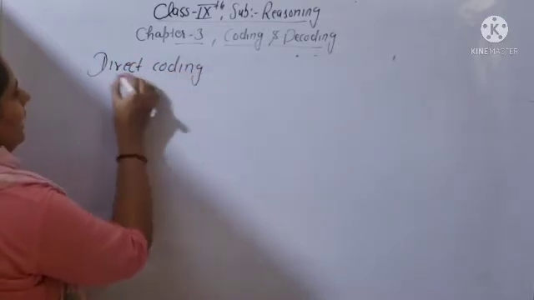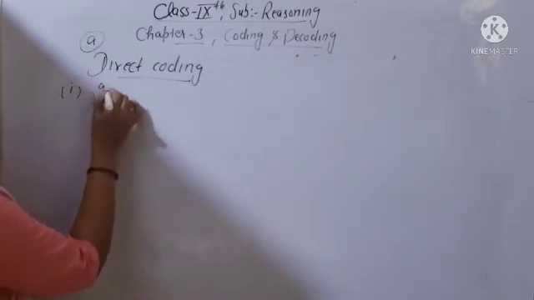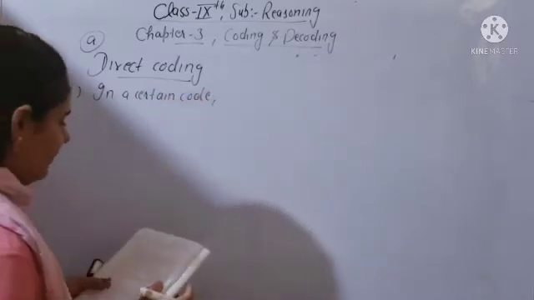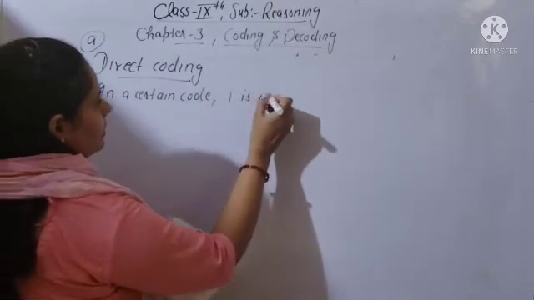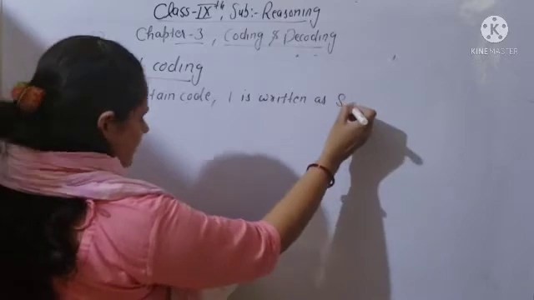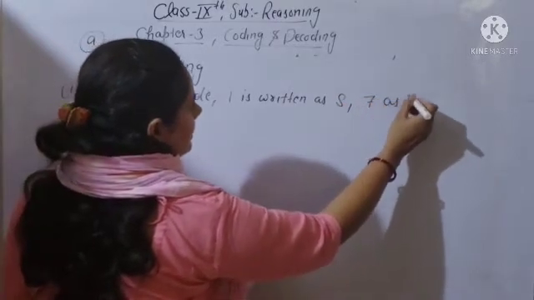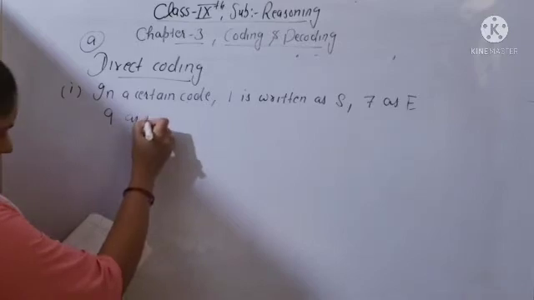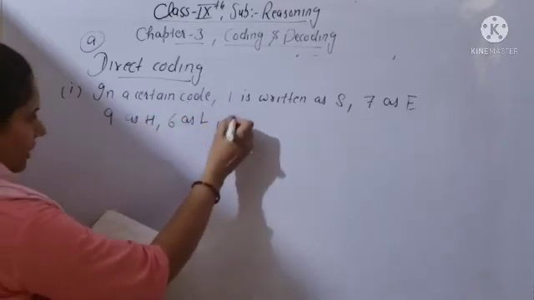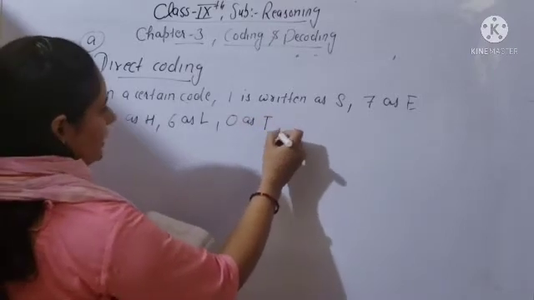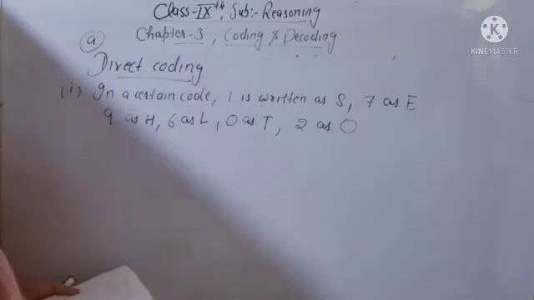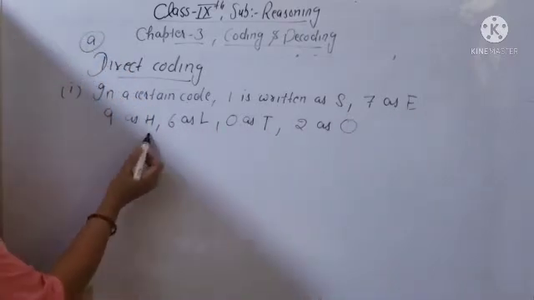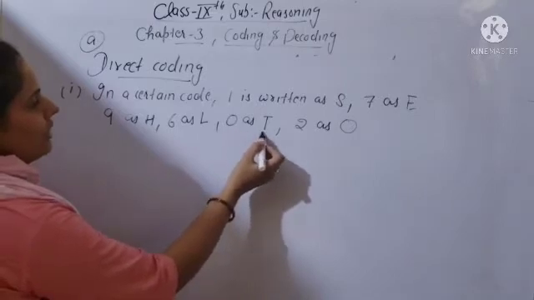The question is given: in a certain code, 1 is written as S, 7 is written as E, 9 is written as H, 6 is written as L, 0 is written as T, and 2 is written as O. Is it clear? In a certain code, 1 is S, 7 is E, 9 is H, 6 is L, 0 is T and 2 is O.